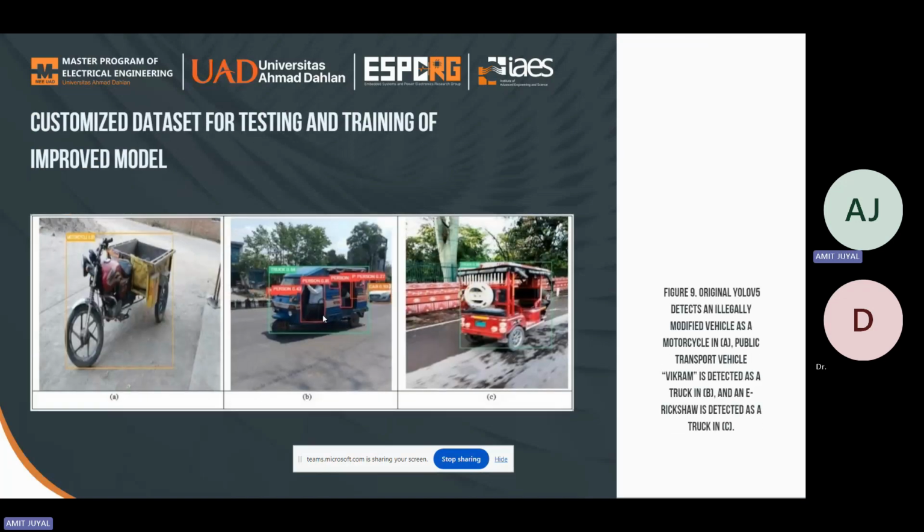So, a customized dataset for testing and training of the improved model. YOLO V5 already has a good performance in vehicle detection. The uncertainty in the Indian traffic scenario makes it more challenging for YOLO V5 in real-time traffic object detection. Figure 9 clearly illustrates that YOLO V5 produces false results due to the lack of Indian vehicle information. For the present study, the custom dataset is required so that our proposed YOLO V5 CBAM based model can detect normal Indian vehicles but also modified automobiles.